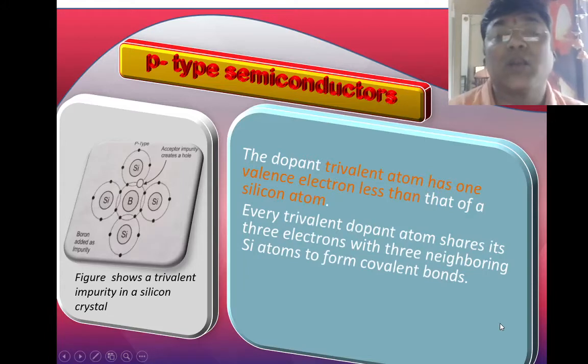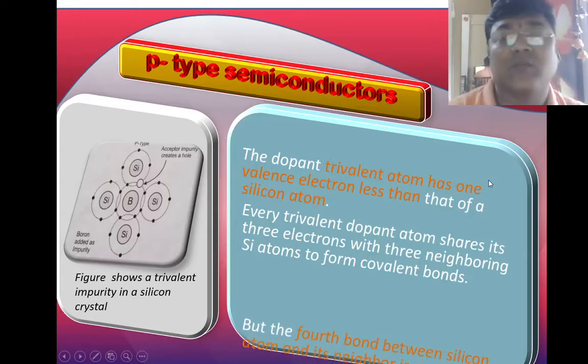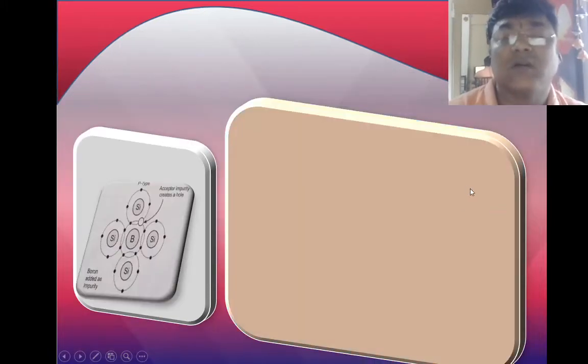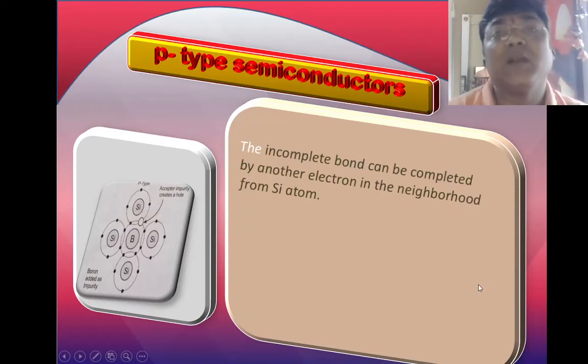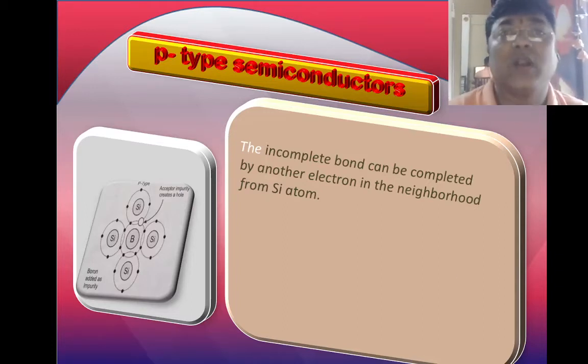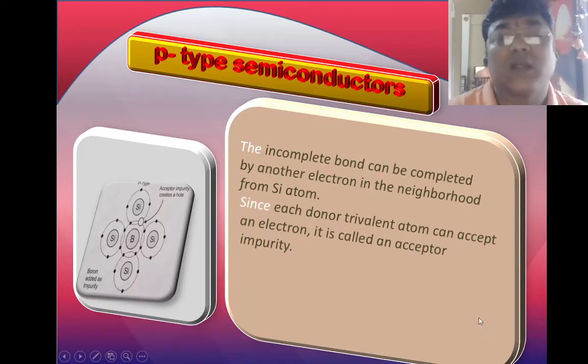Every trivalent dopant atom uses its 3 electrons to form covalent bonds with 3 neighboring silicon atoms. But the 4th bond remains incomplete. The incomplete bond can be completed by an electron from a neighboring silicon atom.